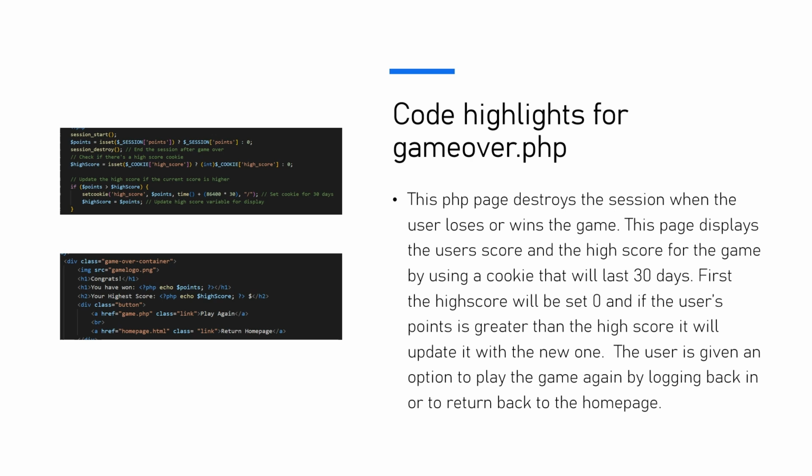Code highlights for Game Over PHP. This PHP page destroys the session when the user loses or wins the game. The page displays the user score and the high score for the game by using a cookie that will last for 30 days. First, the high score will be set to 0, and if the user's points is greater than the high score, it will be updated with the new one. The user is given an option to play the game again by logging back in or to return back to the home page.